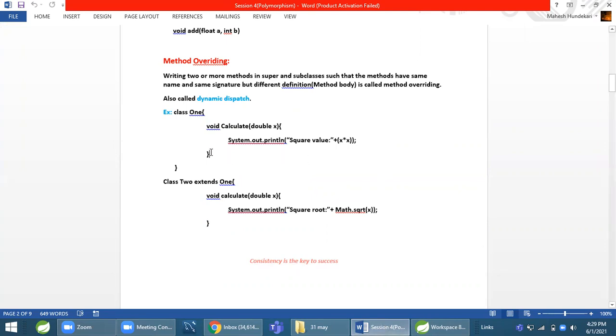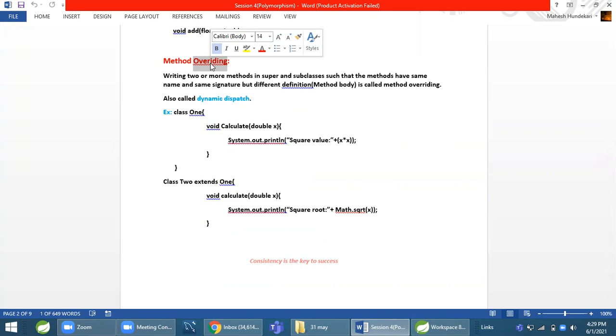In method overriding, we will see now. When we want to provide our own implementation, if there is already a method available in Java, and we want to provide our own implementation instead of the existing implementation, then we do method overriding. This method overriding is also called dynamic dispatch.